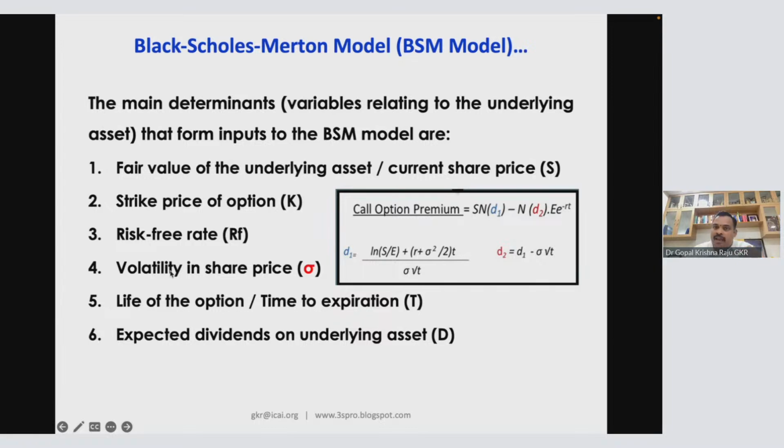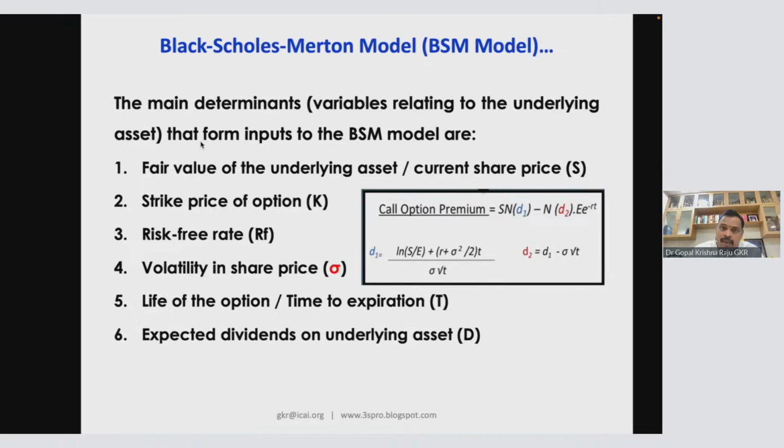Sometimes volatility refers to standard deviation without square, and sometimes it will even refer to variance also. Variance, volatility. Volatility, standard deviation. Both are interchangeable. Volatility is a generic term, but the statistics terms are standard deviation and variance. Variance is standard deviation squared. So we need to understand all these concepts a little bit.